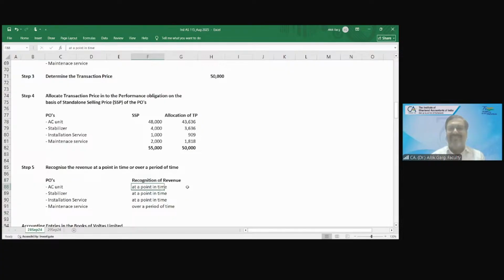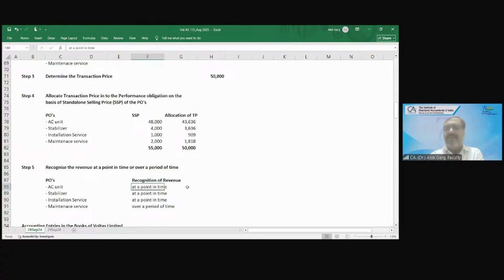Installation service: over a period of time or at a point in time? At a point in time, only one time installation. Is installation a one-time service or does it continue for several months? It's one time. A mechanic will come and get the AC installed in 1 hour, 2 hours, or maximum 3 hours. So at a point in time. Maintenance service, over a period of time. The customer is entitled, and this company is obligated, to provide two free services over a 2-year period. Take them whenever, over a 2-year period.